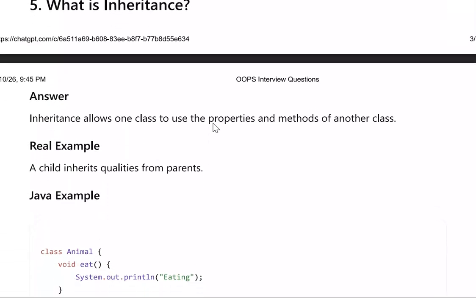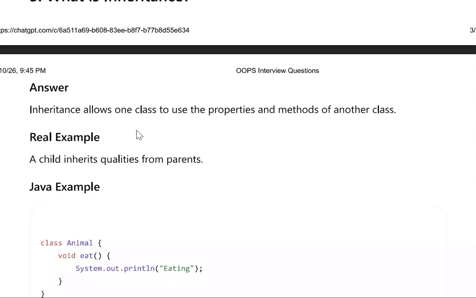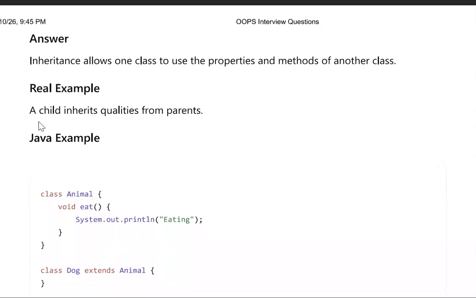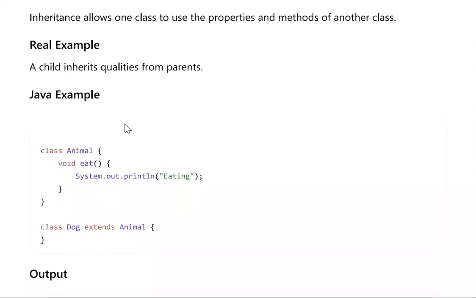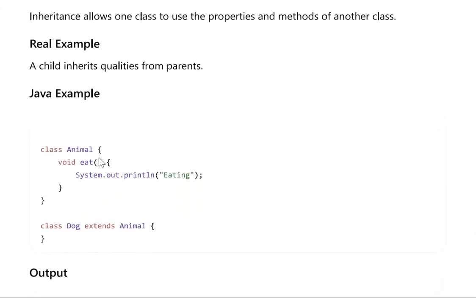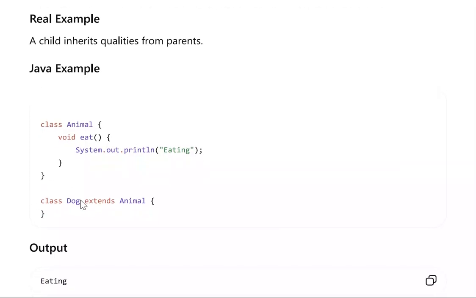What is inheritance? Inheritance allows one class to use the properties and methods of another class. Real example: a child inherits qualities from parents. Java example: class Animal with void eat. Here the eat function is in the Animal class, and class Dog extends Animal.